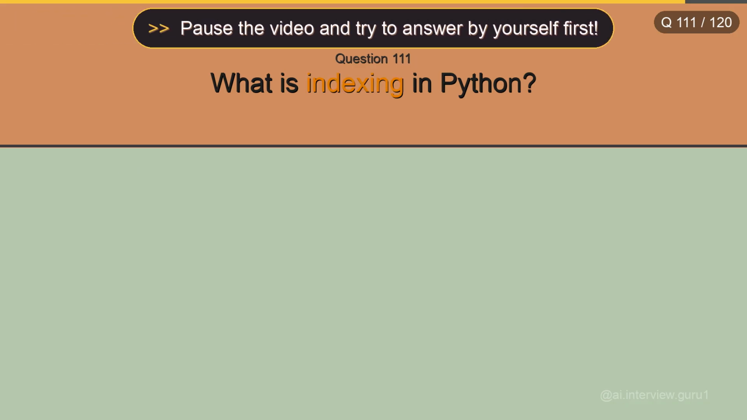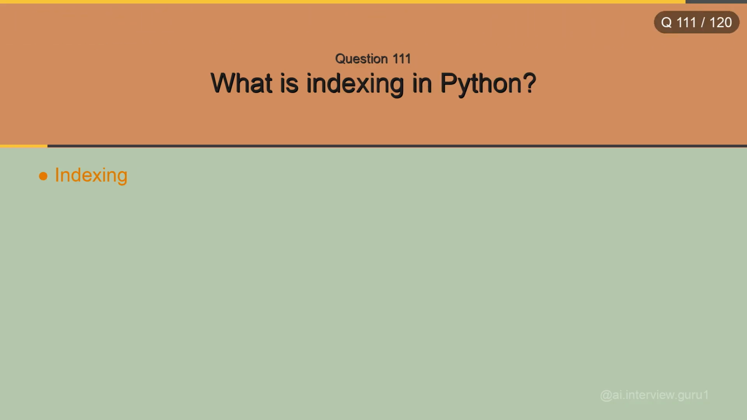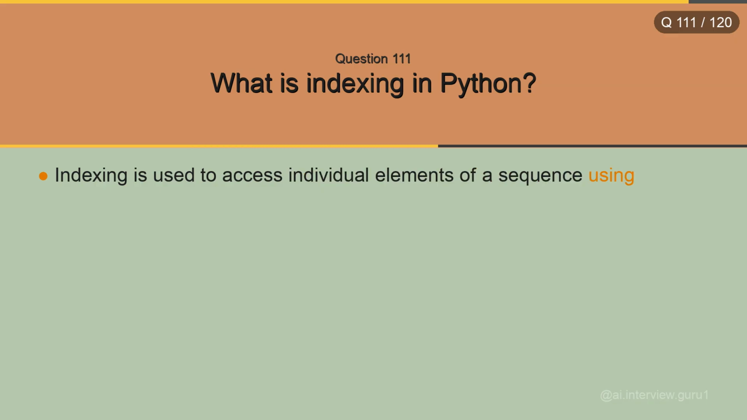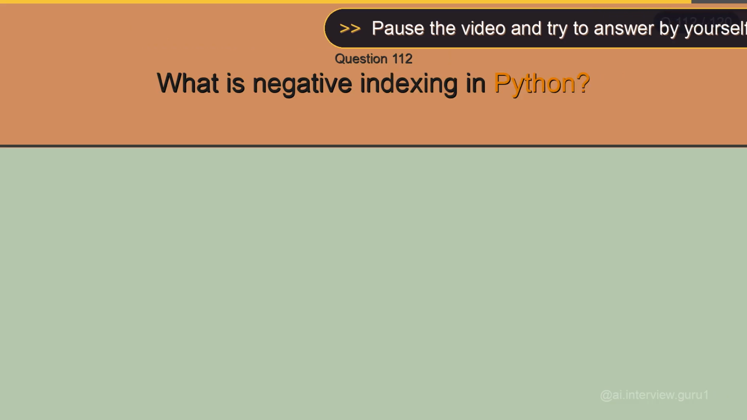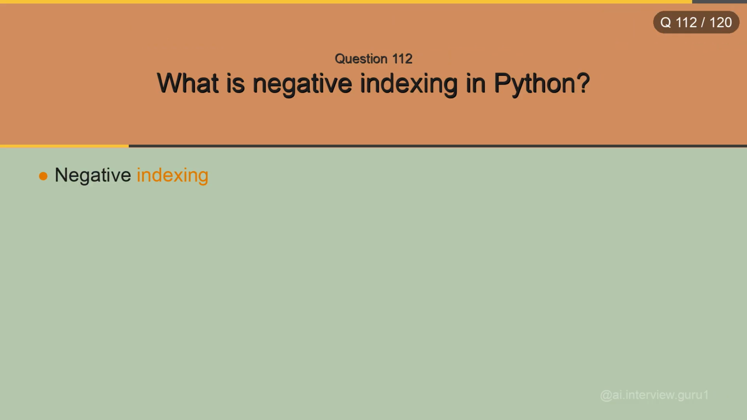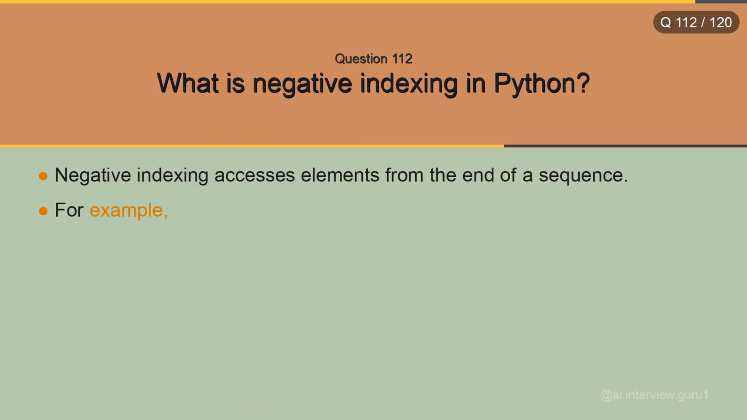What is indexing in Python? Indexing is used to access individual elements of a sequence using their position, starting from index 0. What is negative indexing in Python? Negative indexing accesses elements from the end of a sequence. For example, -1 refers to the last element.